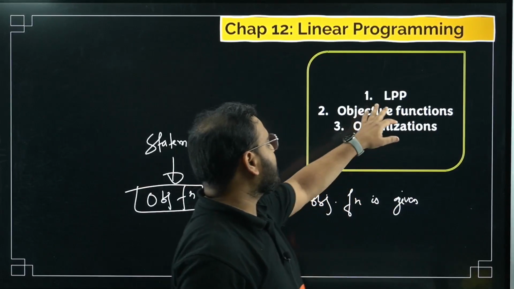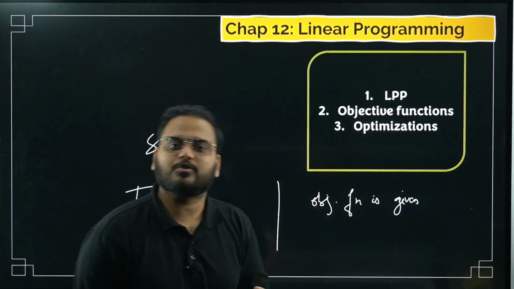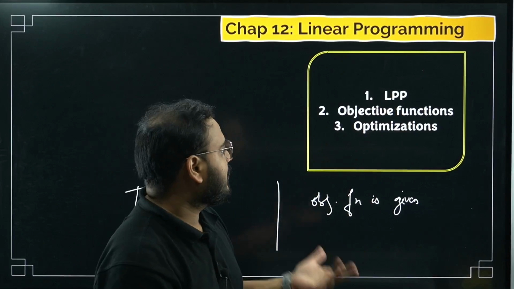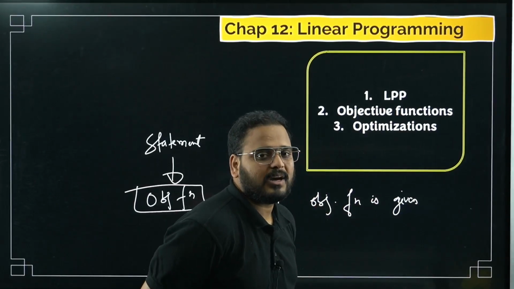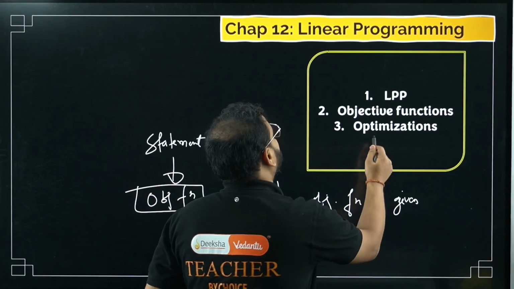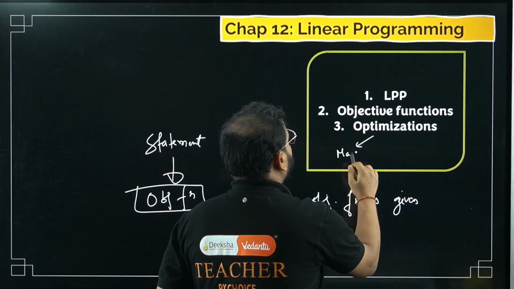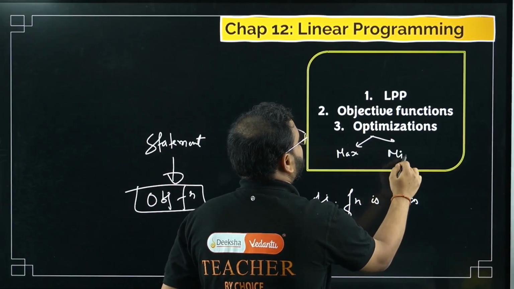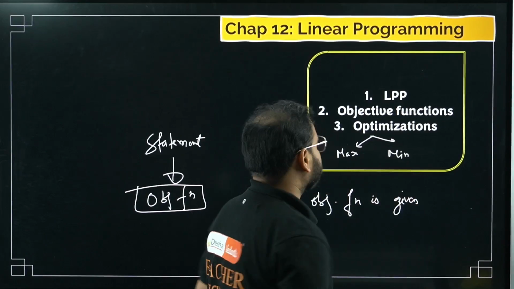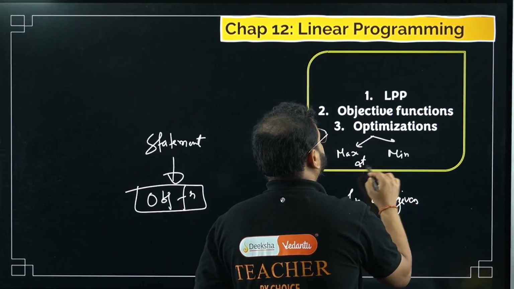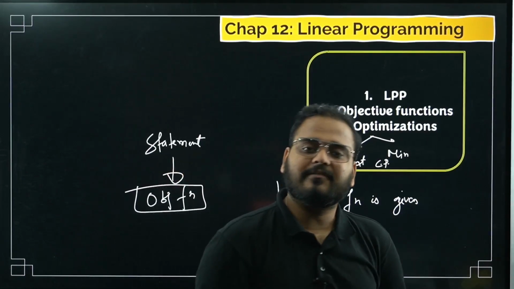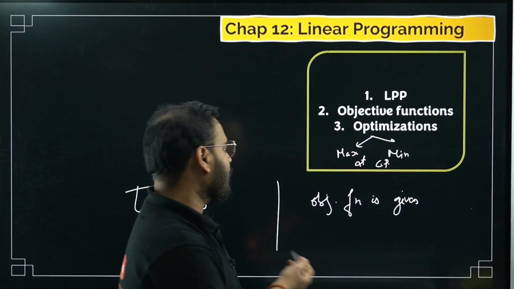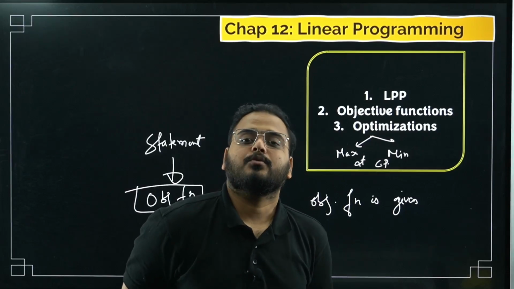So LPP on both, and then again what approach you have? The approach to find what, bacha? Your graphical approach is there, right? So you have to find that. Objective can also come, and how to optimize? What is optimization, sir? Either maximizing or minimizing. Where, sir? At the corner points. So you have to find the corner points using the graph, and then maximize or minimize whatever the question statement is given to you to the objective function.